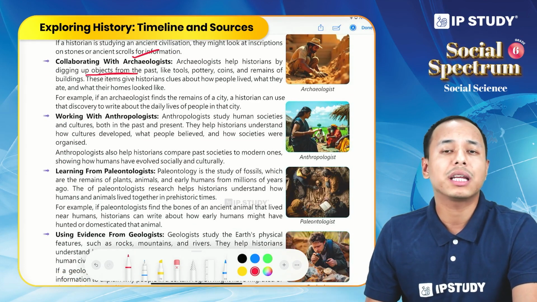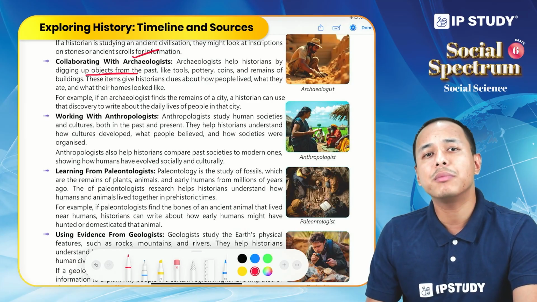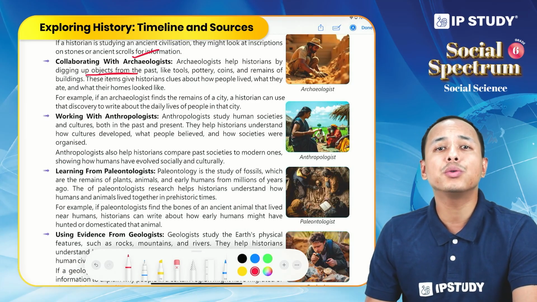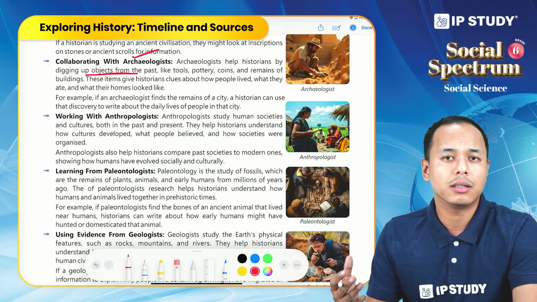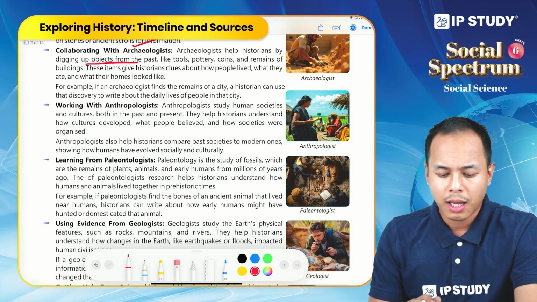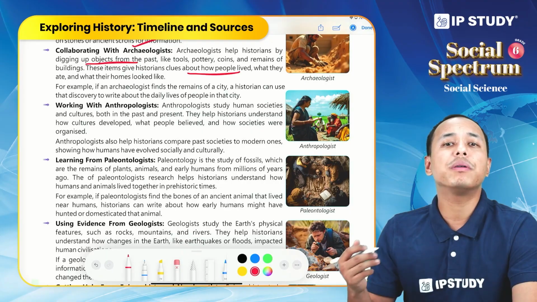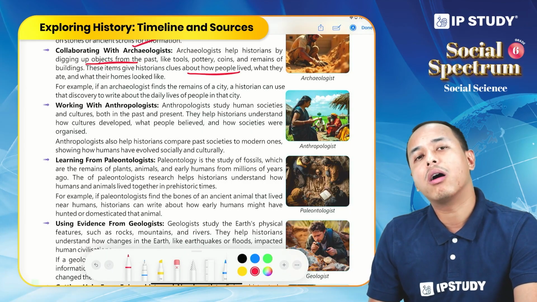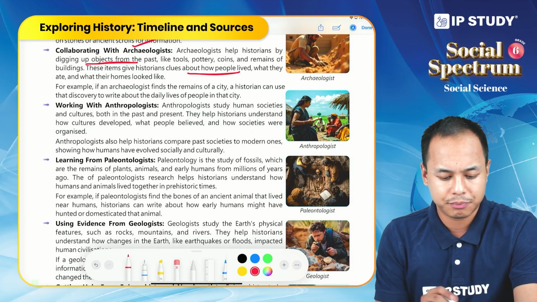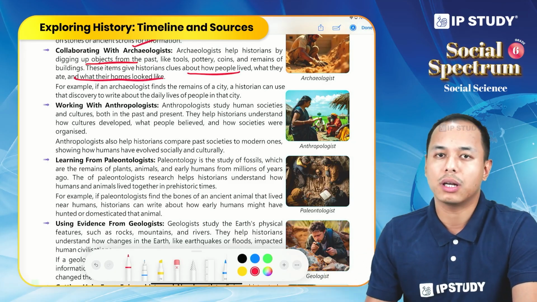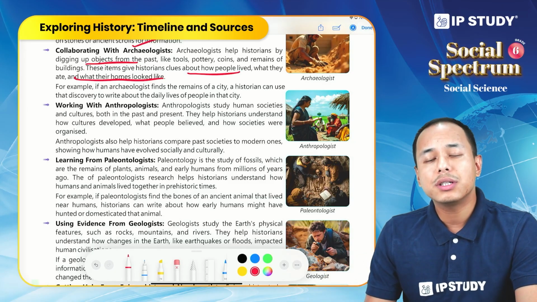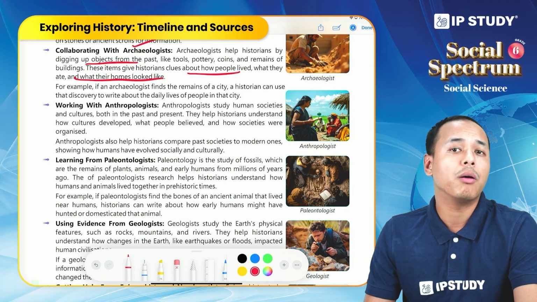It can be tools, coins, pottery, jewelry. Historians use these artifacts that have been dug up by archaeologists, and they try to find out how people lived, what they believed, what they ate, and what their homes looked like. So archaeologists help historians to learn about all those things.